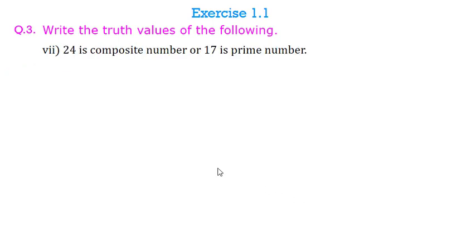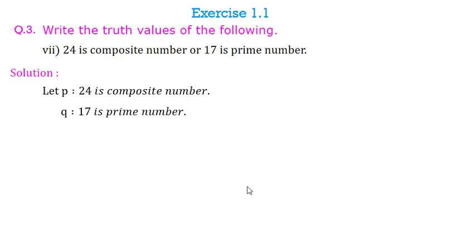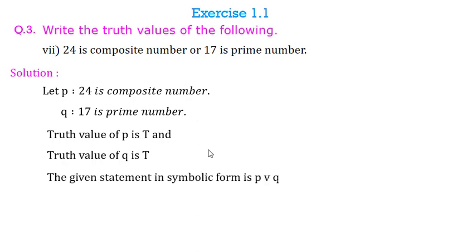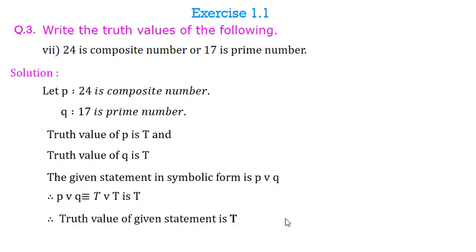Next question is 24 is a composite number or 17 is a prime number. So statement P I will take 24 is a composite number. Q I will take 17 is a prime number. Now truth value of P is true and truth value of Q is also true. We are connecting them with OR. So the given statement in symbolic form is P or Q. True or true is true. So I will say that the truth value of given statement is true.